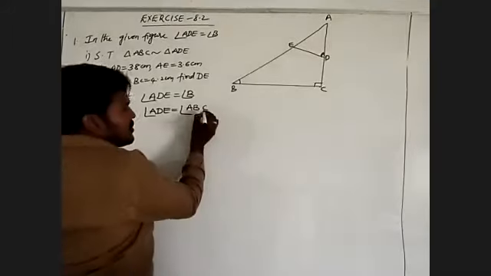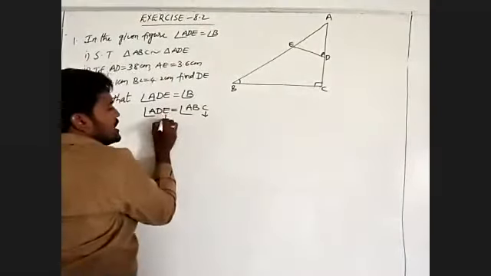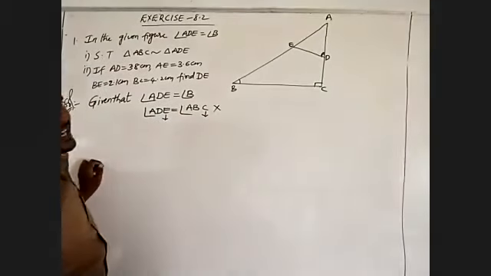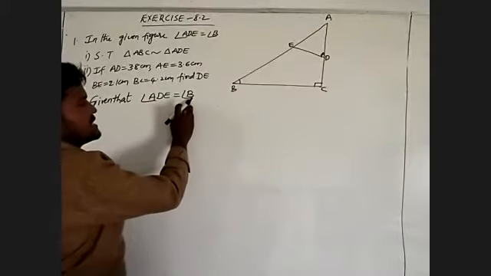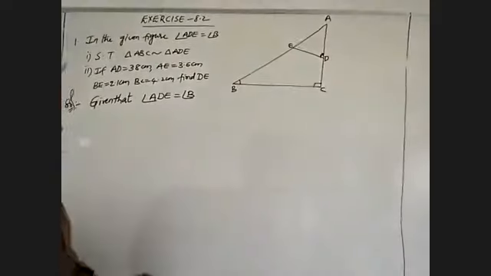Why? Because angle C is 90 degrees. There is no 90 degrees in E. That means there is no need to write in this condition. That means angle ADE is nothing but angle B, meaning D is equal to B.